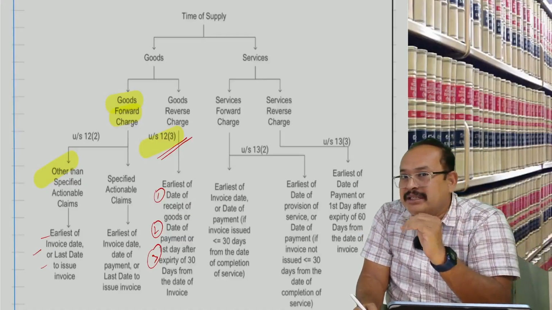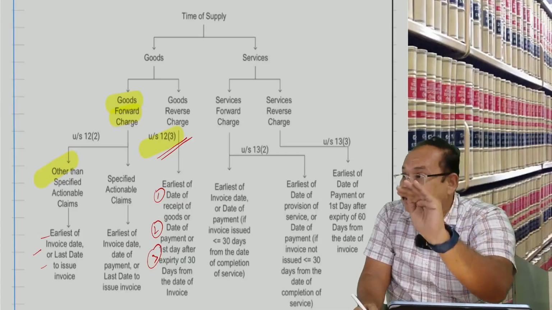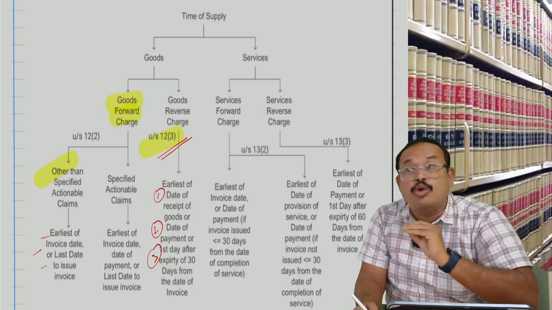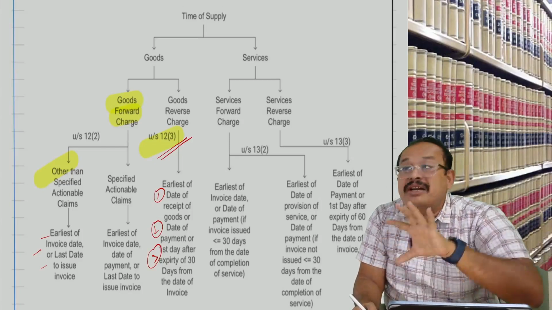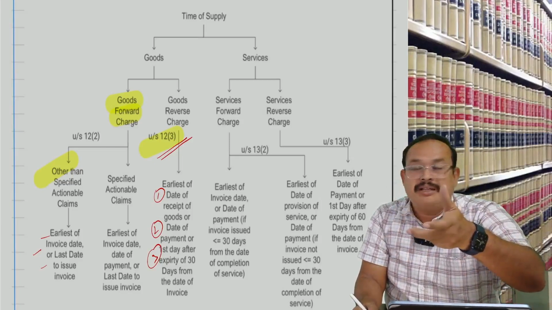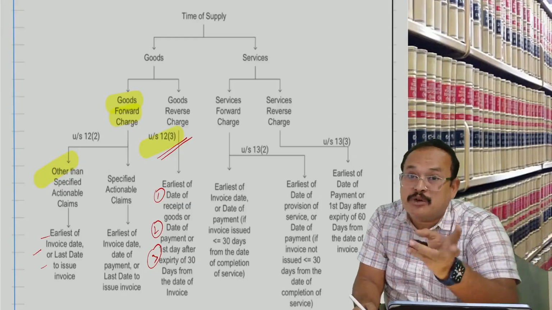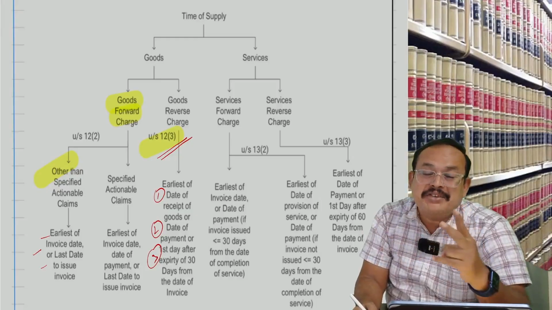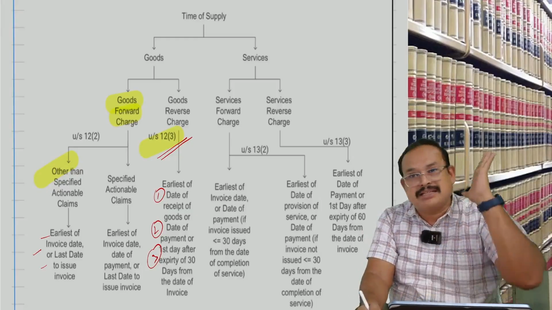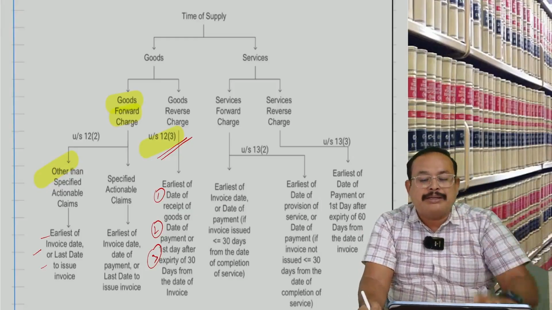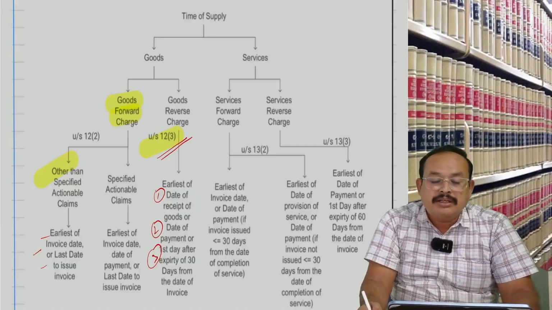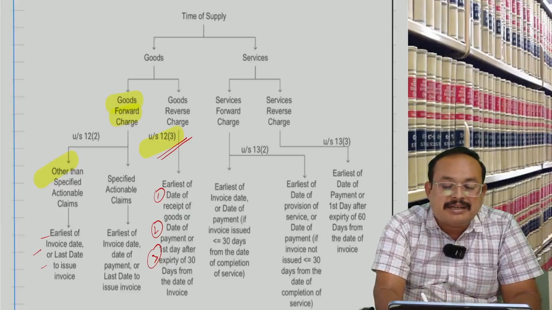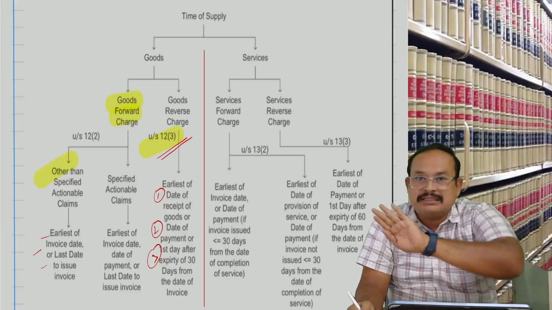If the supplier is an unregistered person, as per section 31, subsection 3, clause F, who should issue the invoice? The recipient, where it is under RCM. Within which period does he have to issue it? Refer rule number 47A: within 30 days from the date of receipt of goods. Is that clear? Now come back. With this, the major content on the supply of goods is clear.